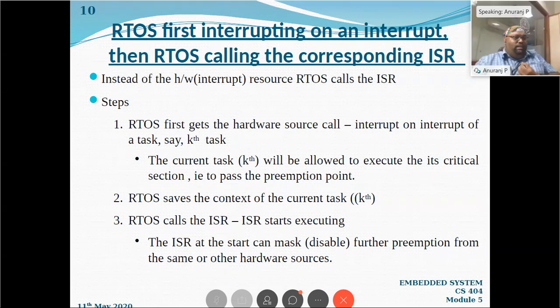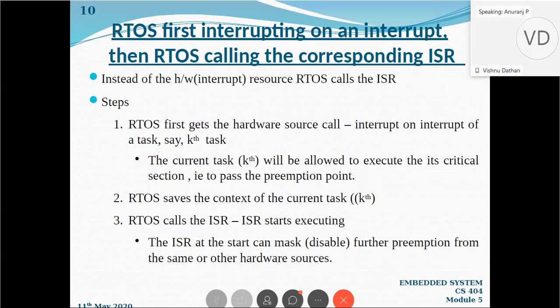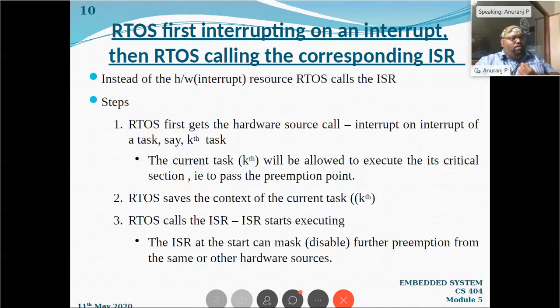What are the types of interrupts? Actually, types of interrupts covers a large area. In what sense you have asked, I cannot say. Anyway, as far as an embedded system is concerned, there are basically two types of interrupts: hardware interrupt and software interrupt. A hardware interrupt means an interrupt caused by a hardware resource.